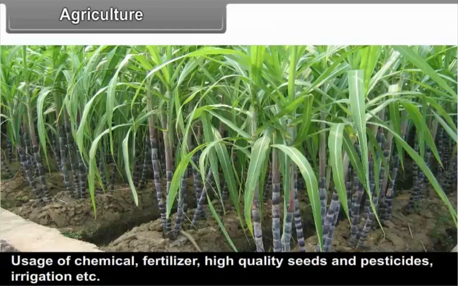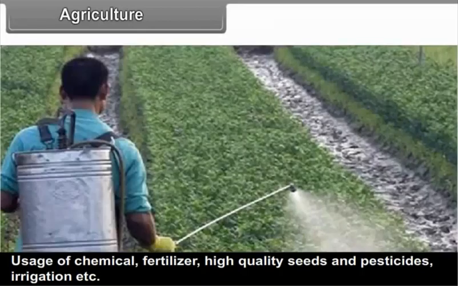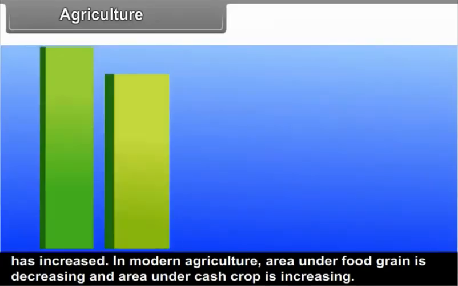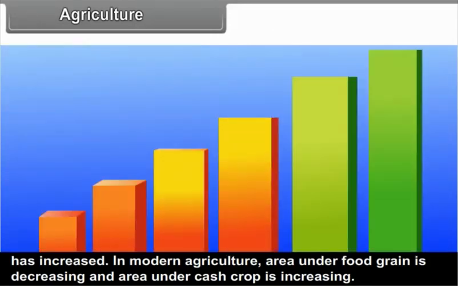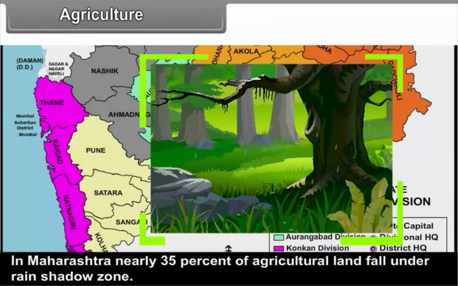Usage of chemical fertilizers, high quality seeds, pesticides, irrigation, etc. has increased. In modern agriculture, area under food grain is decreasing and area under cash crop is increasing. In Maharashtra, nearly 35% of agricultural land falls under rain shadow zone.